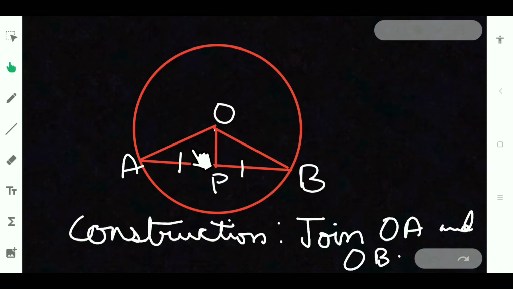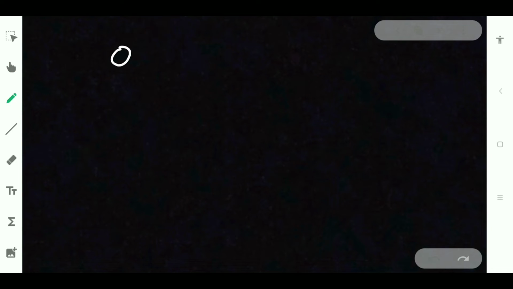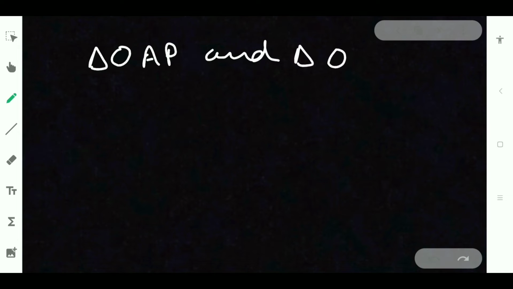So in these triangles let us prove they are congruent, and when they are congruent, angle OPA will be equal to angle OPB. They are a linear pair and they both will be equal. They will be 180 and 180 by 2 is 90 degrees. Each one will be 90 degrees. That is how we have to prove it. I will say that later in this video also. So let us see how to prove them congruent. First triangle OAP and triangle OBP. Okay.